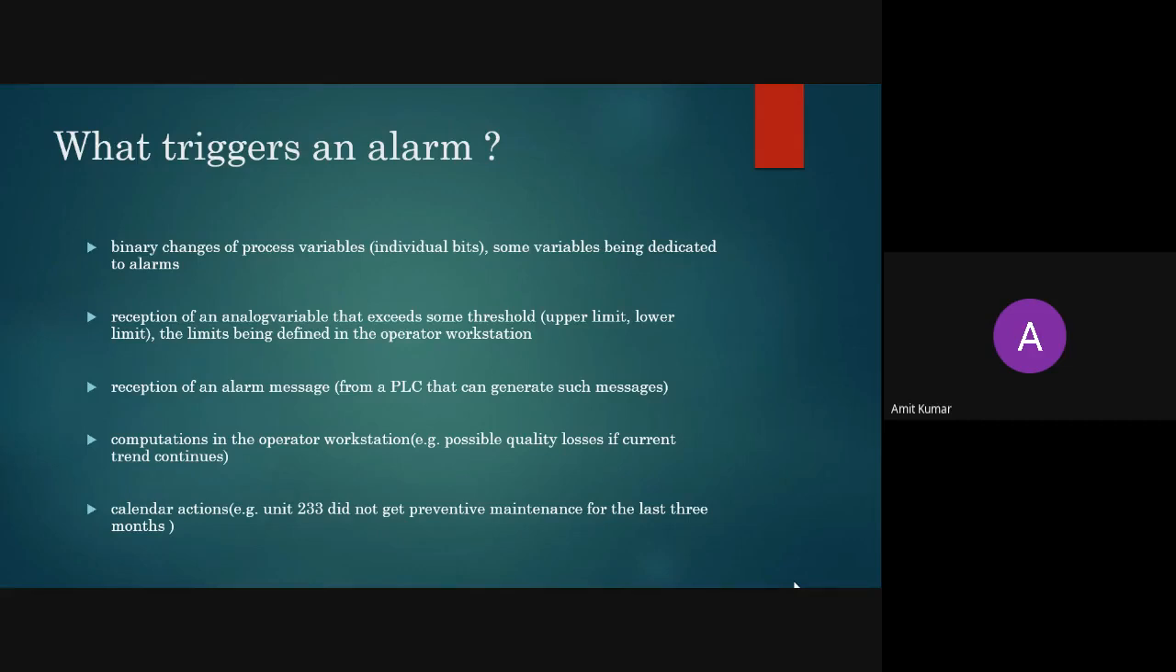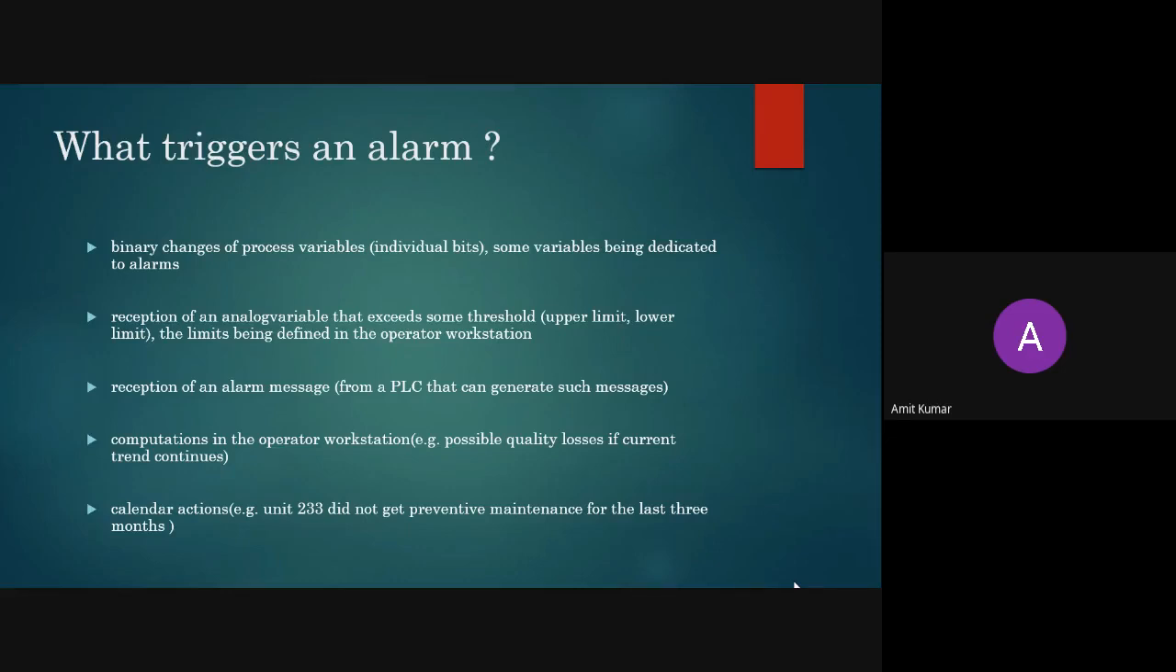Second is reception of an analog variable that exceeds the threshold. We have upper and lower limits, and if it exceeds those limits, then there will be a trigger of alarm. Third is reception of an alarm message. From the PLC, we have generated some message that this is a malfunction, because your PLC is a controller, so it can generate some interrupts. Those interrupts will be sent to your PC saying that this IO is not working properly. Then you will display or trigger an alarm. Fourth is computation of the operator workstation.